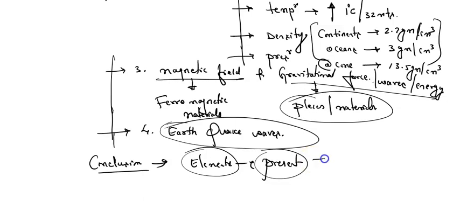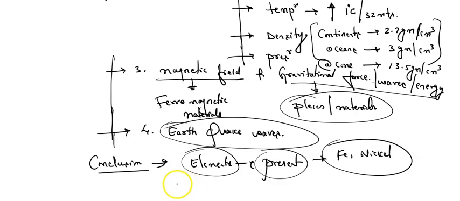From this phenomenon only we have got to know that the innermost layer of the earth consists of iron and nickel. Okay, the core of the earth consists of iron and nickel. This theory gave us the information to identify which elements are present in the core of the earth. Okay, so I hope you have understood this concept, right?